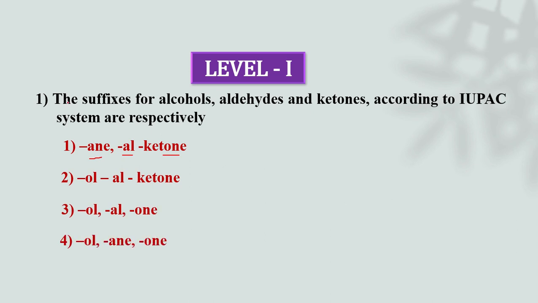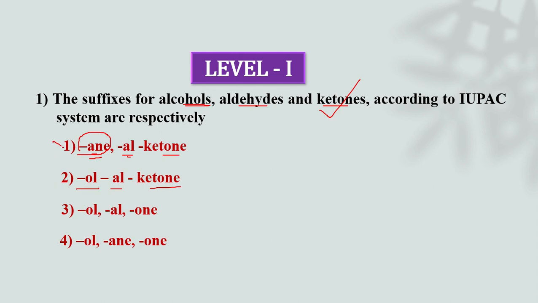The question is: the suffix for alcohol, aldehyde and ketone according to the IUPAC system are respectively, with an meaning alkane. There is no alkane group here. Aldehyde is there and ketone is there, but there is no alkane group. For the second, ol represents alcohol, al is for aldehyde, and ketone is this one given.